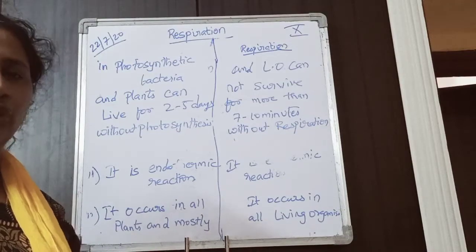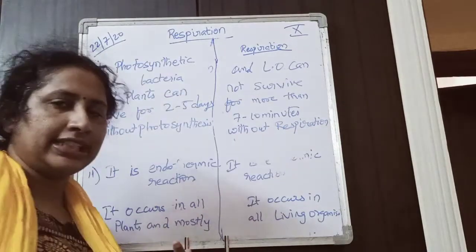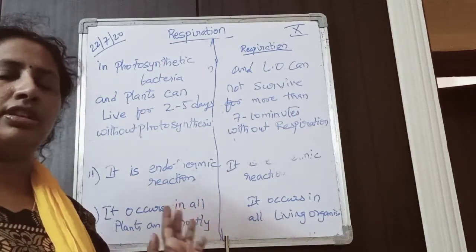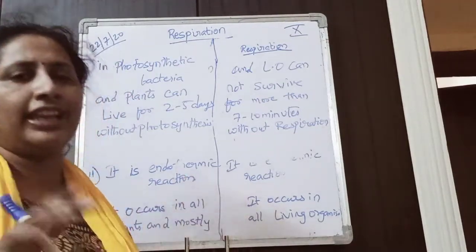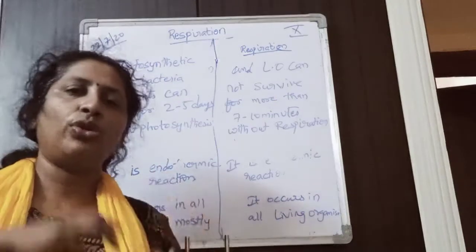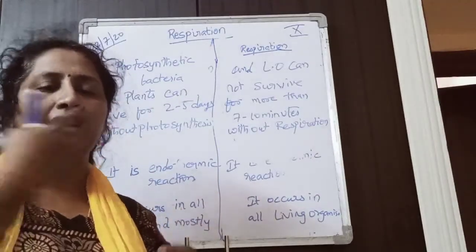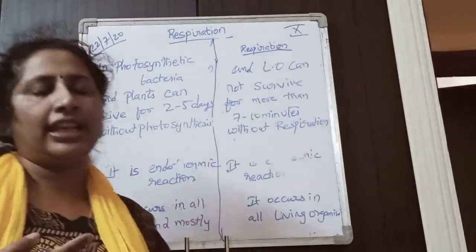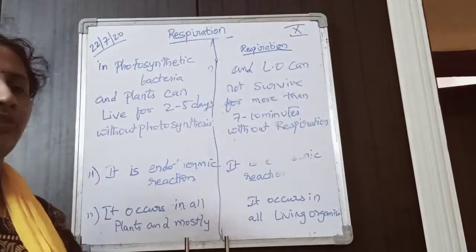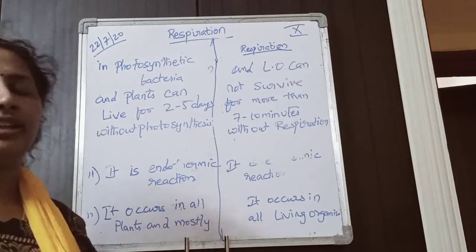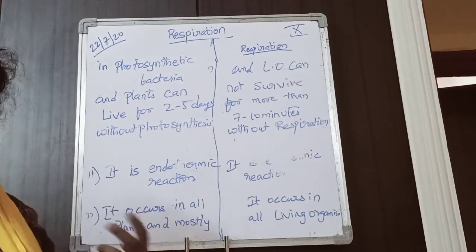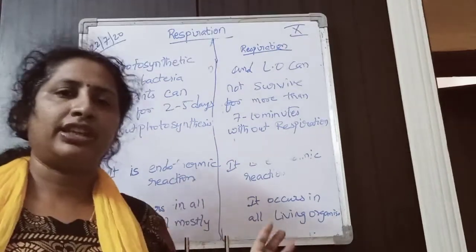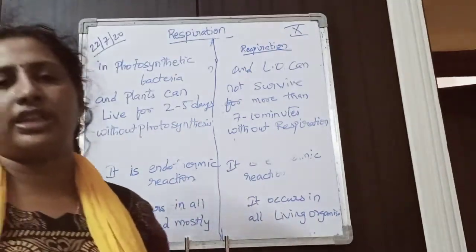Suppose you are not giving water or not providing sunlight, the plant will not die immediately. It can live for 2 to 5 days because it has some stored food inside it, and when conditions are not favorable, the stored food in the plant will be utilized. So a plant can live comfortably for 2 to 5 days, though photosynthesis is not occurring.